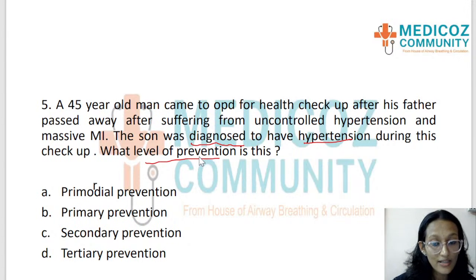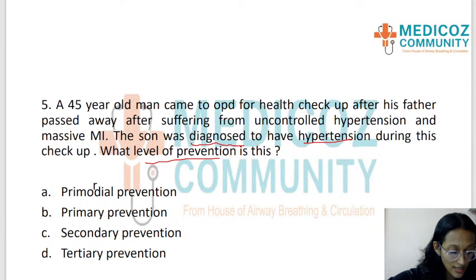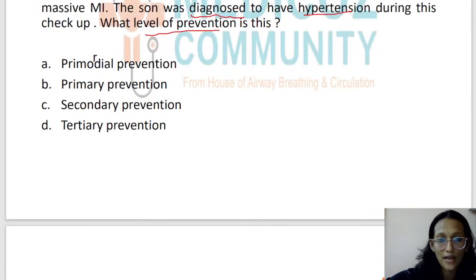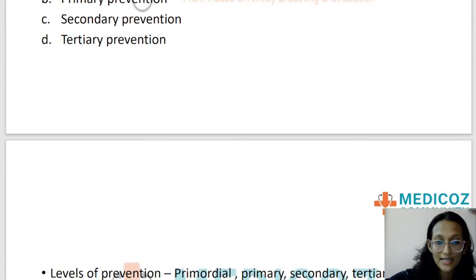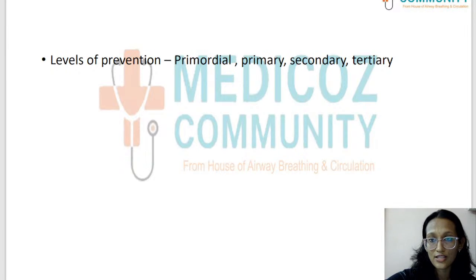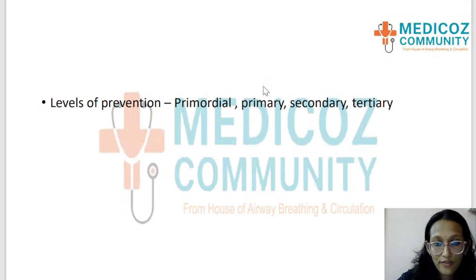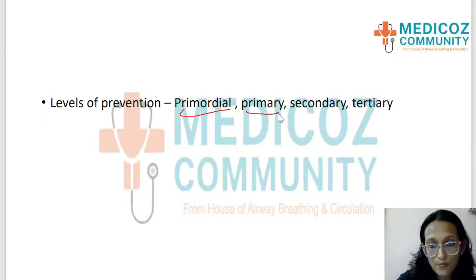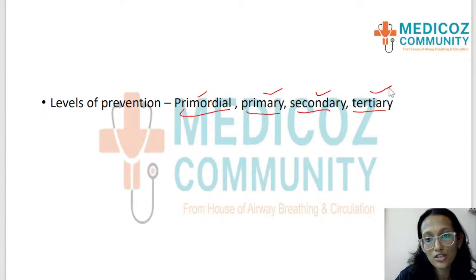So what level of prevention is this is the question. If there are people who know the answer, you're free to put in the chat box. So before I tell the answer, we'll discuss the levels of prevention. Okay, levels of prevention. The first is primordial prevention. The second is primary. The third is secondary prevention, and then there is tertiary prevention also. Okay, primordial, primary, secondary and tertiary prevention.